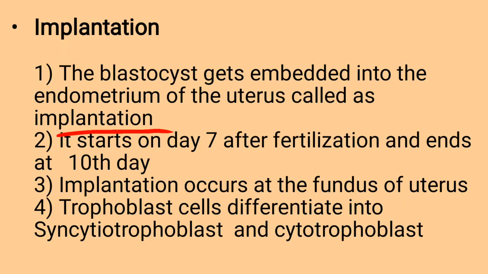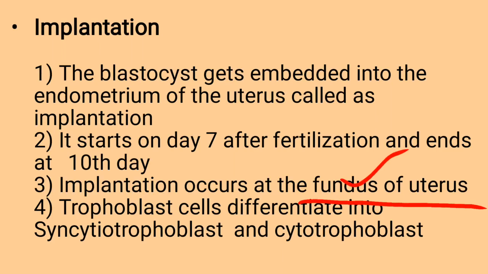What is the period of implantation? After the 7th day and before the 10th day of fertilization, implantation occurs. Where does implantation occur? Implantation occurs in the fundus part of the uterus. So the site of implantation is the fundus of the uterus. All of you know the parts of the uterus: the upper part is called the fundus, the middle part is called the body, and the lower part is called the cervix. Then in which part of the uterus does implantation occur? It is in the fundus part of the uterus.